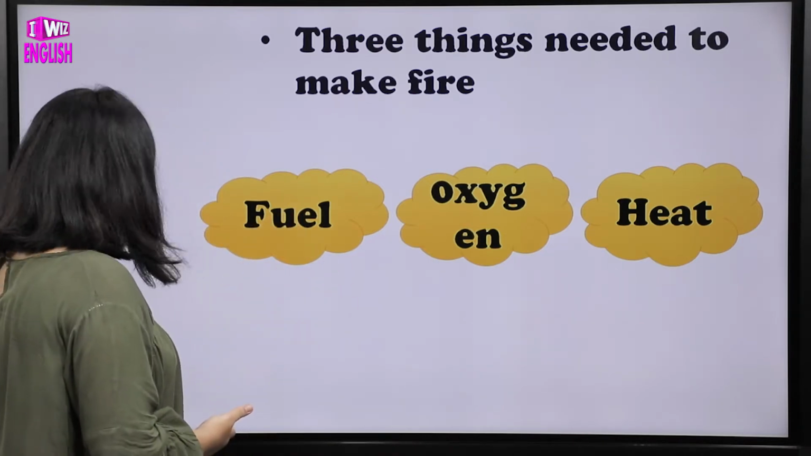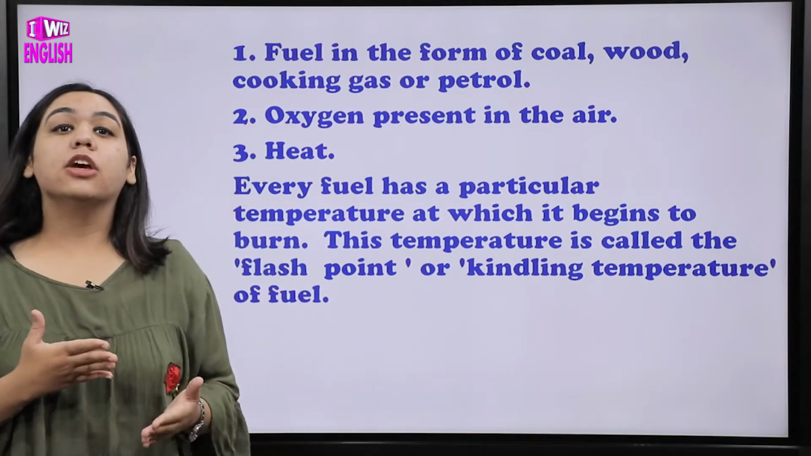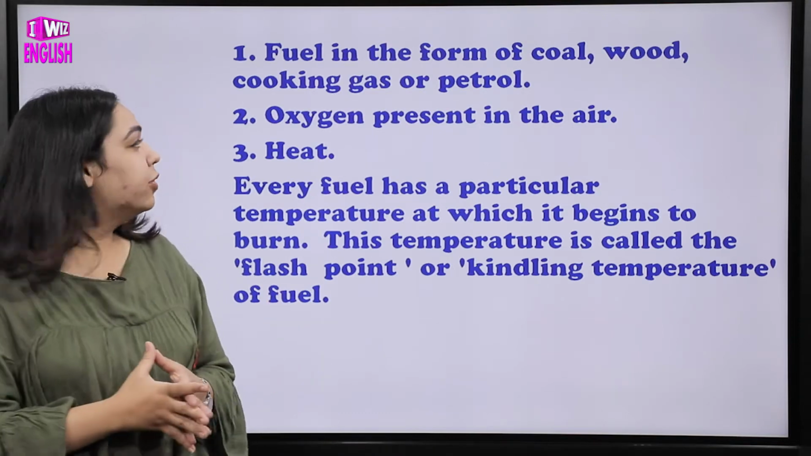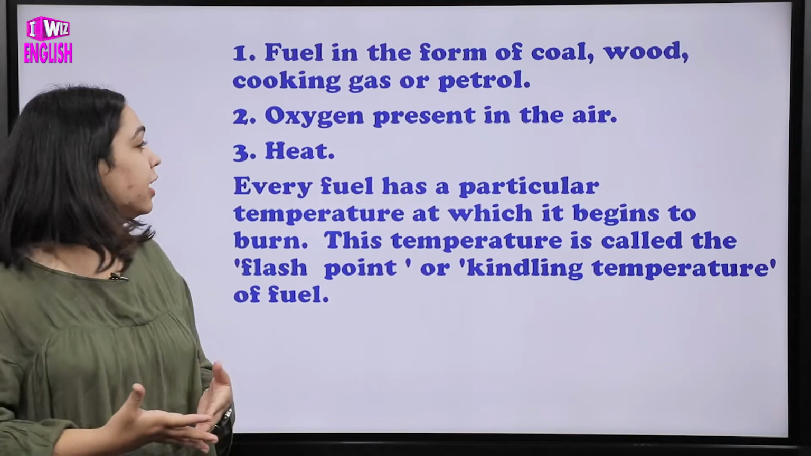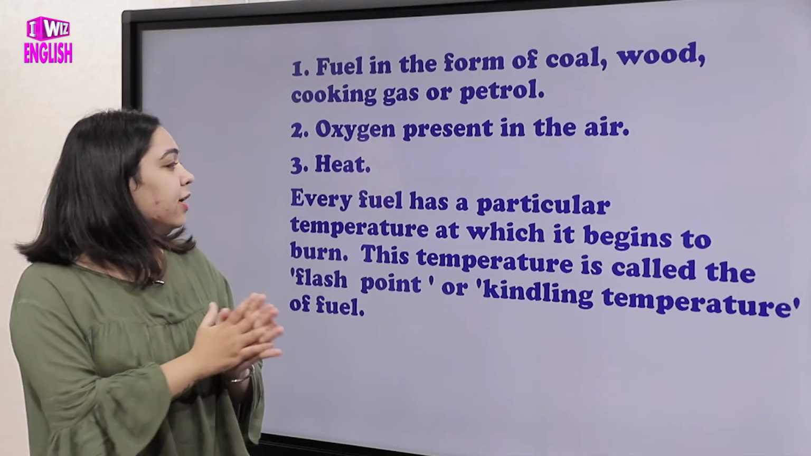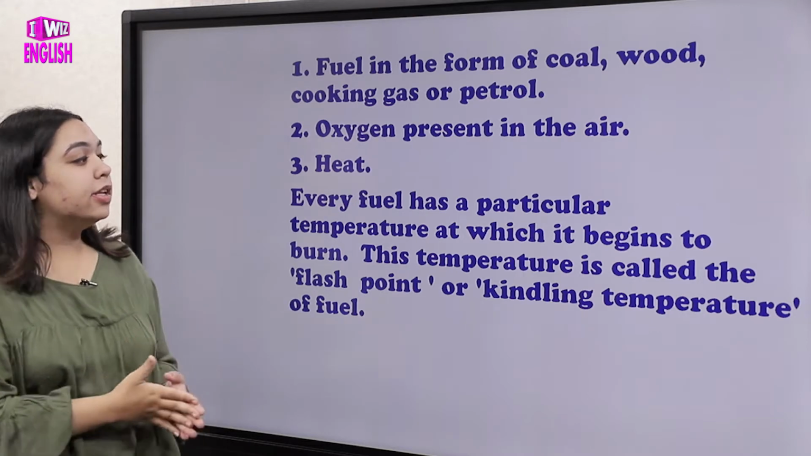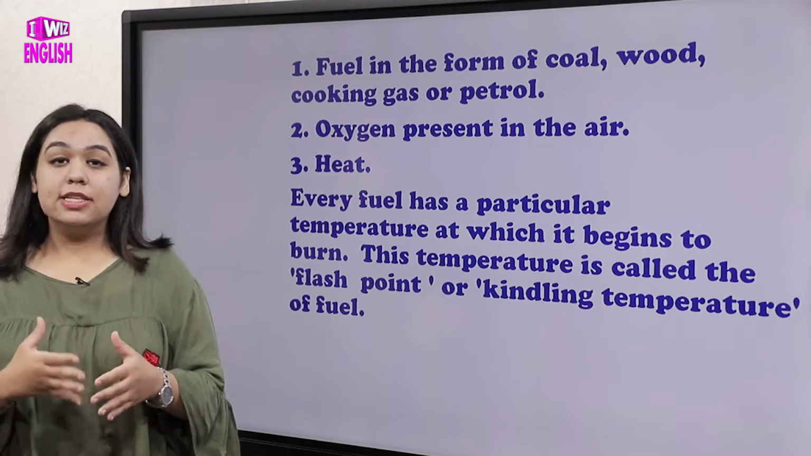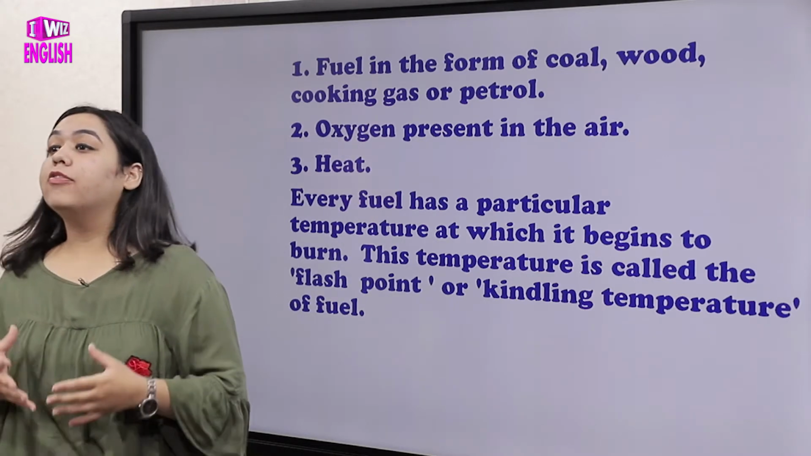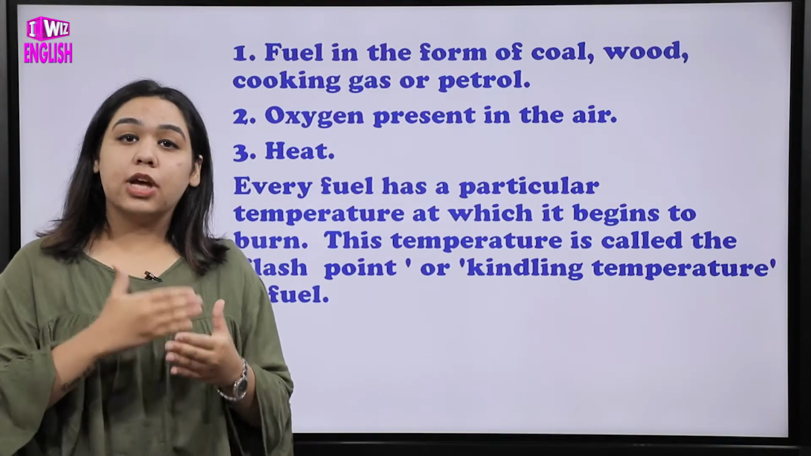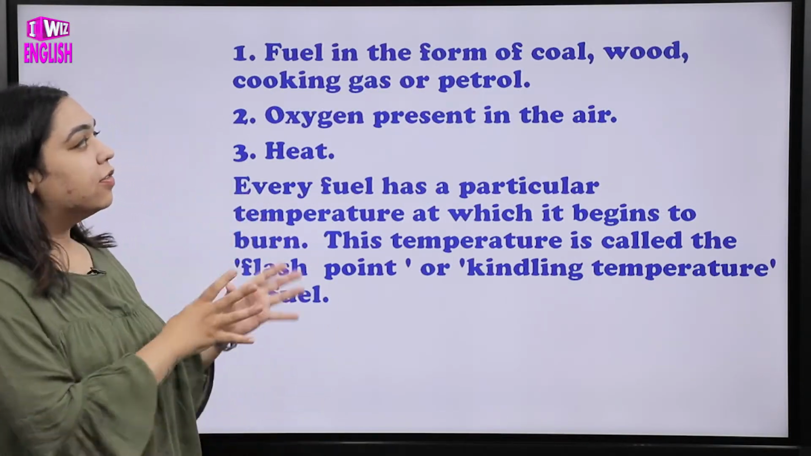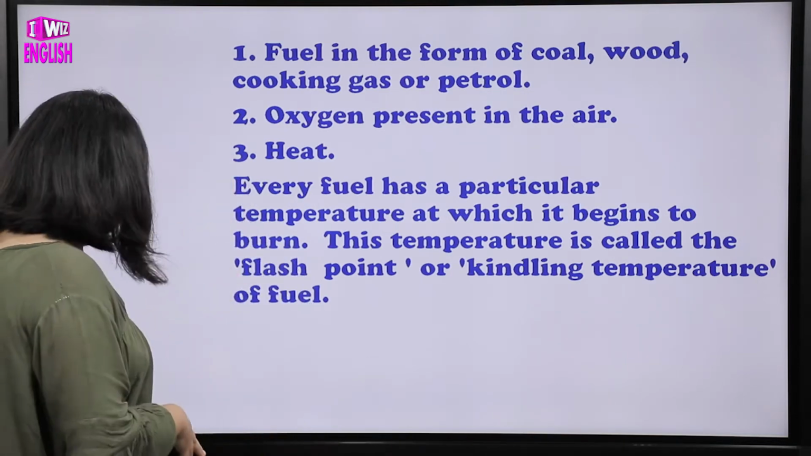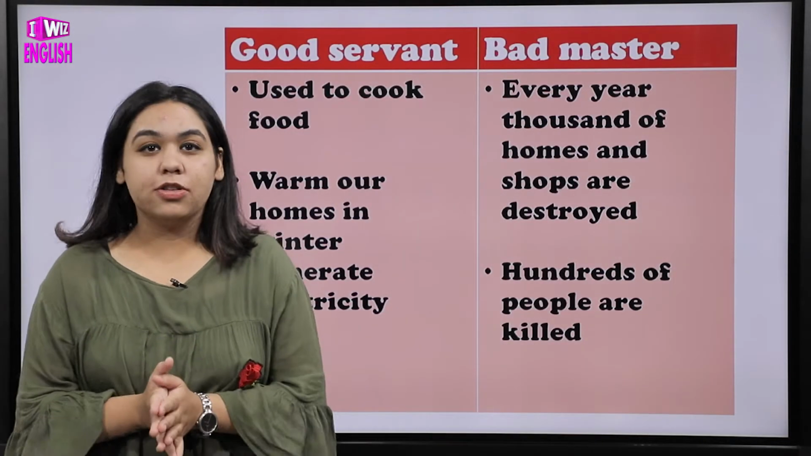First of all, we'll be talking about fuel. Fuel in the form of, let's say, coal, wood, petroleum, or any gas. Next is the oxygen that is present in the air. The third thing is heat. A very important thing is that every fuel has a particular temperature at which it begins to burn. This temperature is called the kindling temperature, or the flash point. The fuel must reach this temperature in order to burn. These were the three things required to make fire happen, so you should learn them. You can also pause the video and note them down.